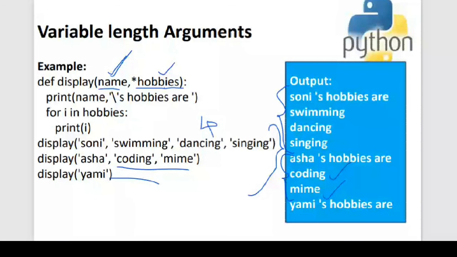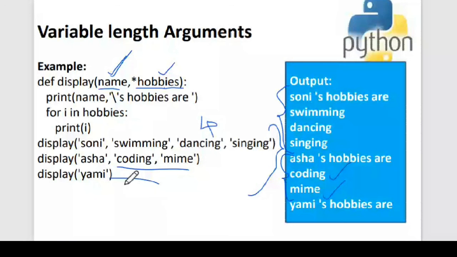We are discussing the last display method. In the last display method, I didn't give anything after Yami. Yami will go to the name because this is a positional argument, and I didn't give the other arguments over here. It is not an error with variable length arguments. It means that I didn't give anything over here. But for the positional arguments, the number of arguments should match. But since here star hobbies is the variable length argument, even if I don't give it, it is not a mistake. It's not an error.